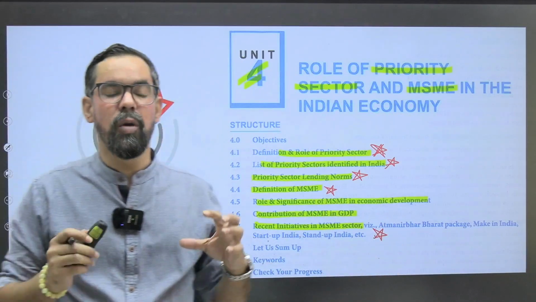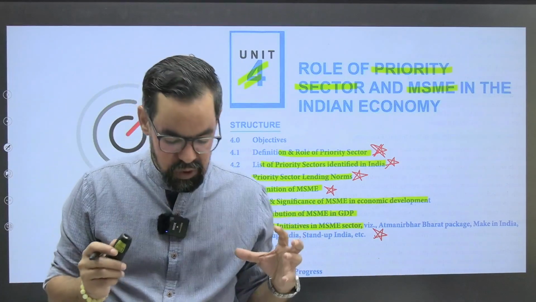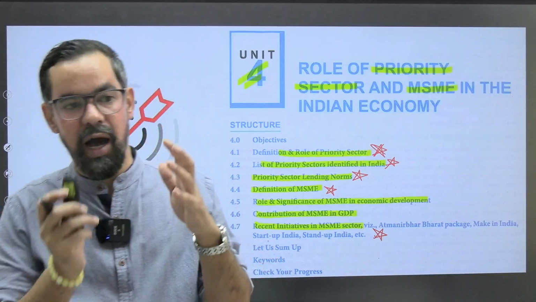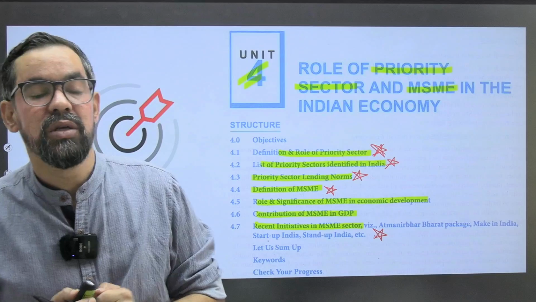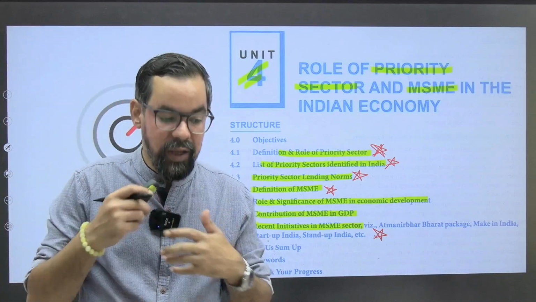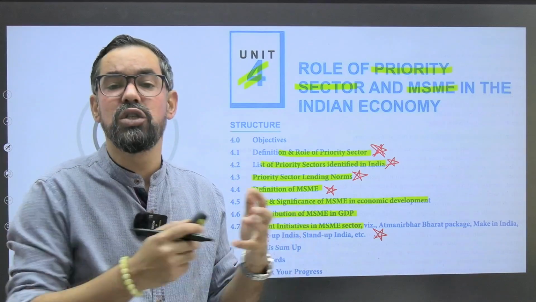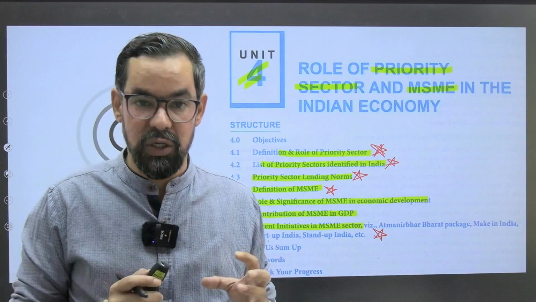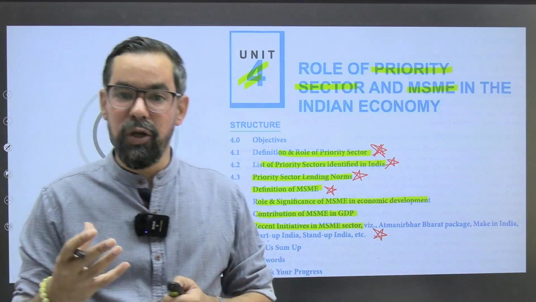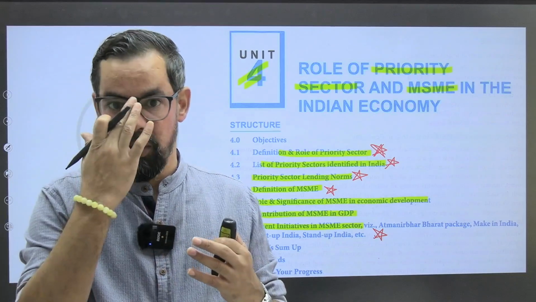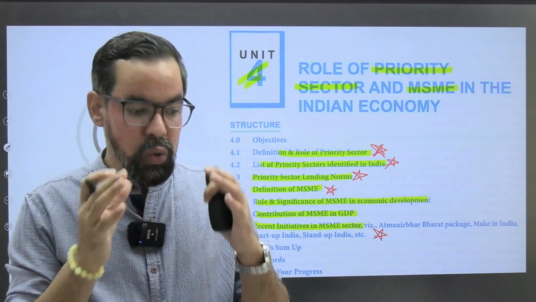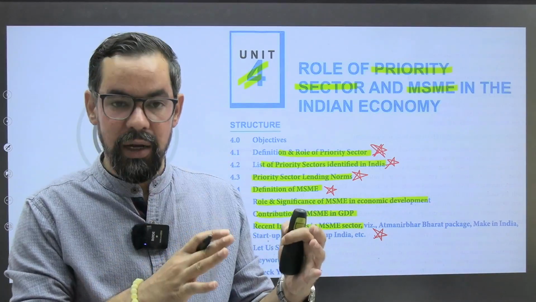So if you talk about priority sector lending, okay, so basically these are the most important sectors of the Indian economy. Okay. So basically they are very important with reference to the overall development of India's economy. So somewhere the Government of India and RBI found these particular industries the most important and wanted to make timely and adequate credit available to them.